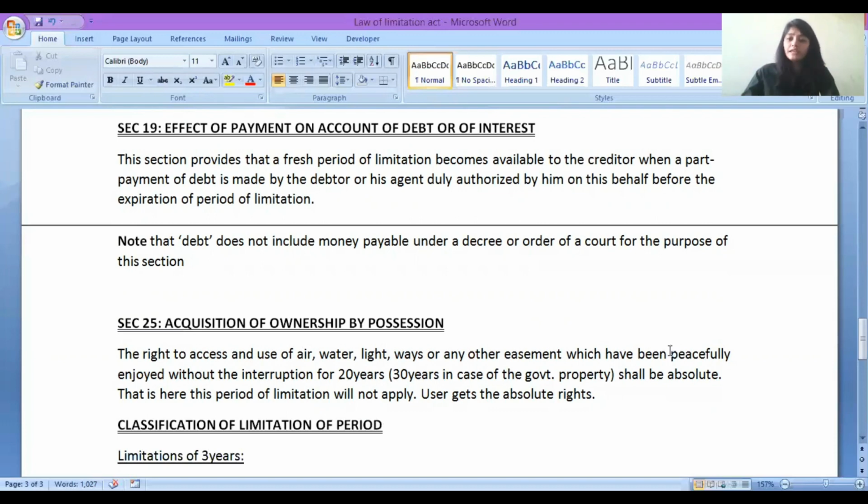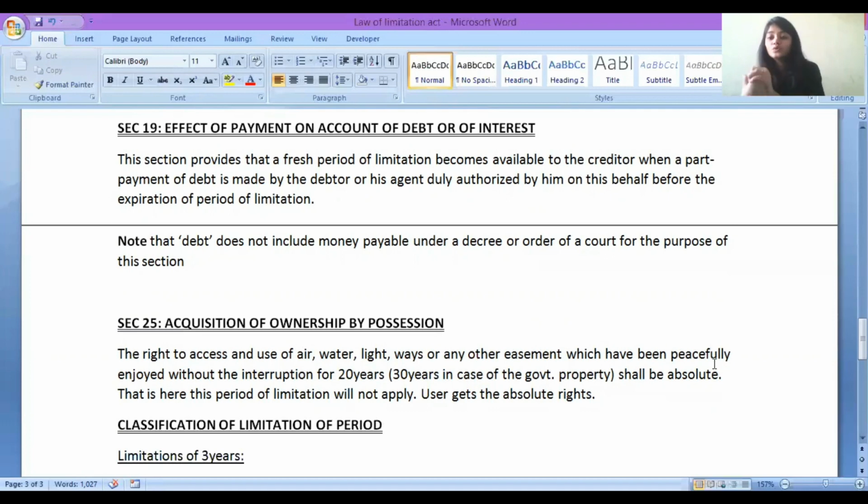You are using your lane properly. For how many years? For 20 years. If you are using such right of access, water, electricity, roads, waterways, any of them for 20 years, and in case that property is of the government, then for 30 years, that means if it is in your possession, then you get the ownership as well. Then you will get the right to access and use. आपको पूरा right मिलेगा, absolute. Absolute means without any conditions. You will get an absolute right for it.